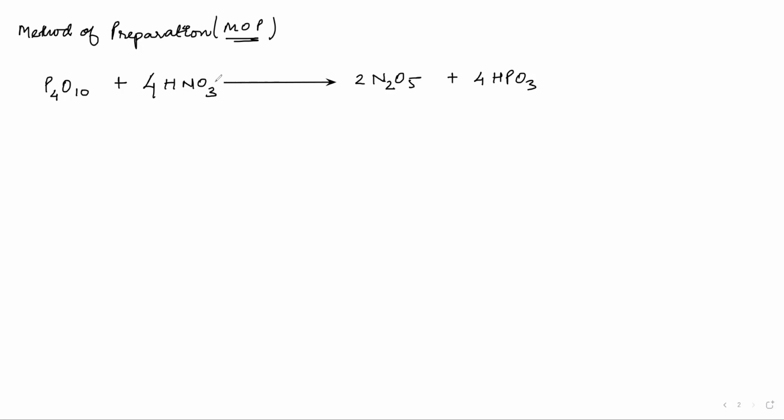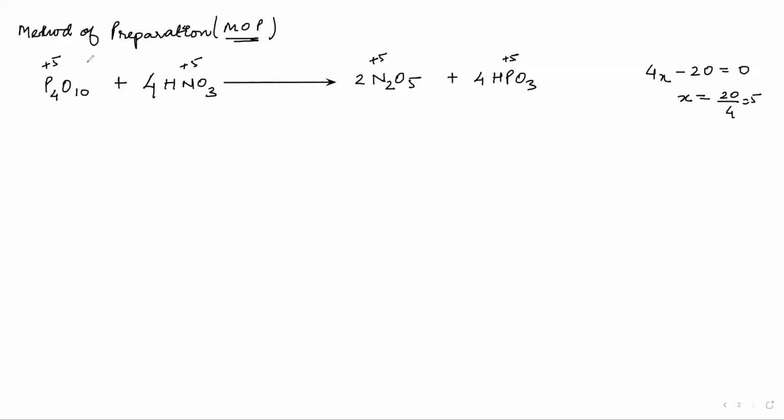Yes, sir. Now, what you can see here is P4O10. What is the oxidation state of phosphorus in P4O10? 4x minus 20 is equal to 0, right? So x will be equal to 20 by 4, that is equal to 5. This phosphorus is also in plus 5 state. Now if you calculate the oxidation state of nitrogen here, in HNO3, it is plus 1 plus x minus 6, so nitrogen is plus 5. And HPO3, what is the oxidation state here also? Here also it is plus 5.